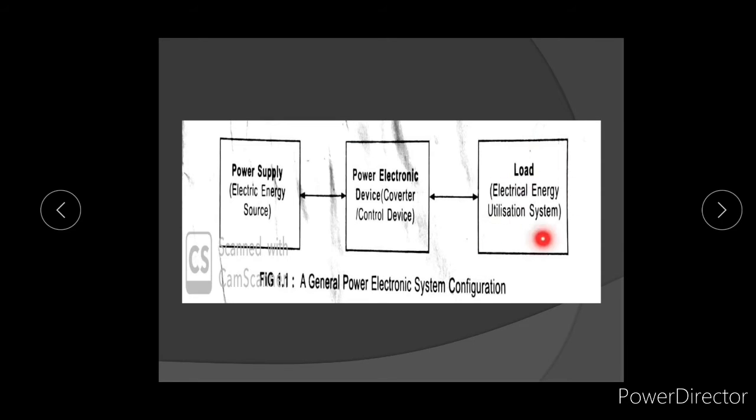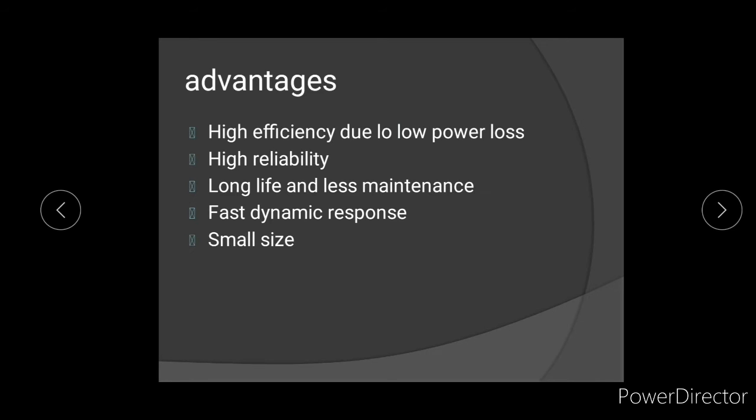This is the DC load. Assume that the load is a DC load, and it requires DC supply. But we have a source that is AC. By connecting a power electronic device to the AC supply, it will convert AC to DC, and that DC output is given to the load. Like this, a power electronic system is used.